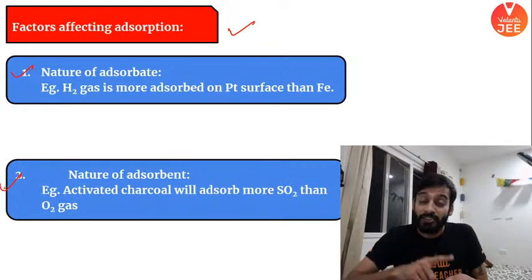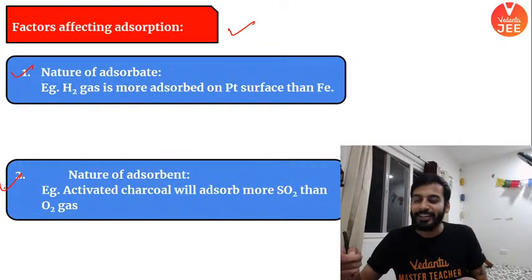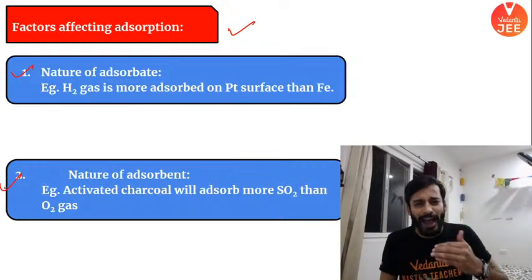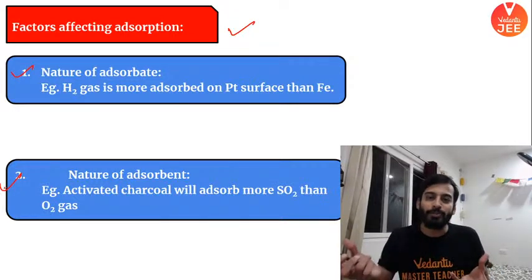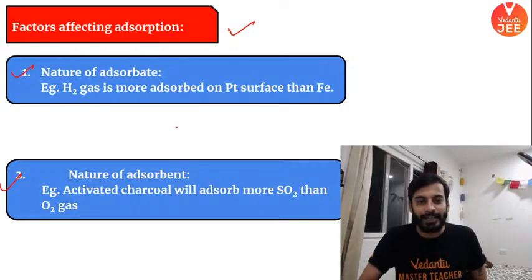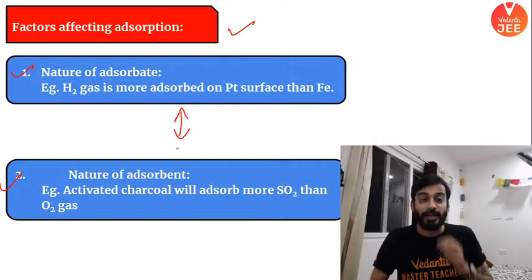Charcoal can adsorb sulfur dioxide but not oxygen. So as per your adsorbate and adsorbent will change, their requirements will also change. These 2 points are interrelated.